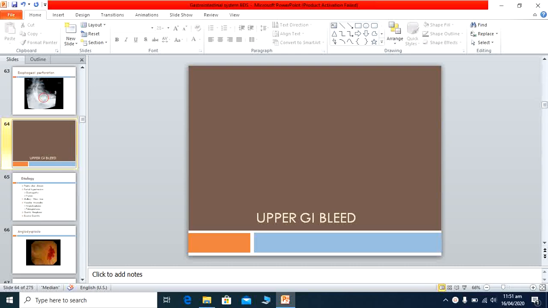Bismillahirrahmanirrahim. Today we are discussing the next topic of the GIT. Now, upper GI bleeding, upper gastrointestinal bleeding.